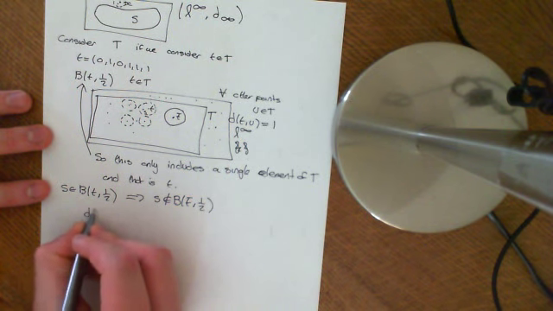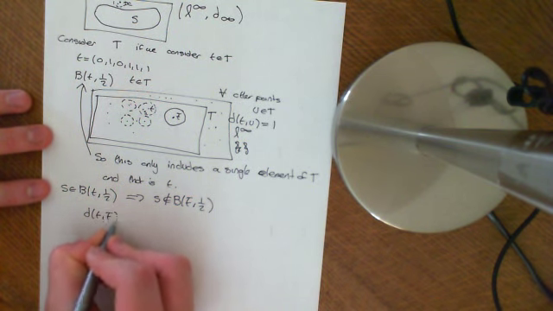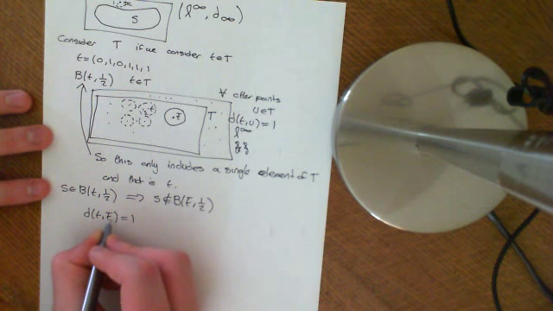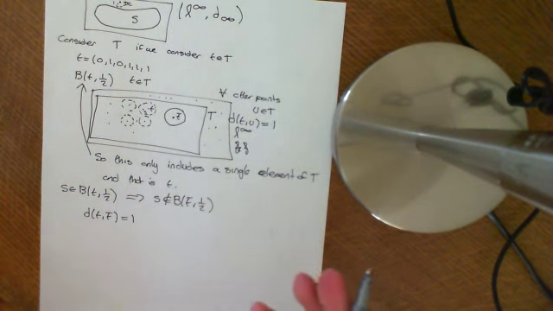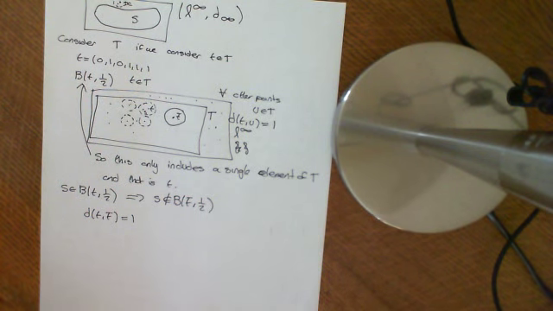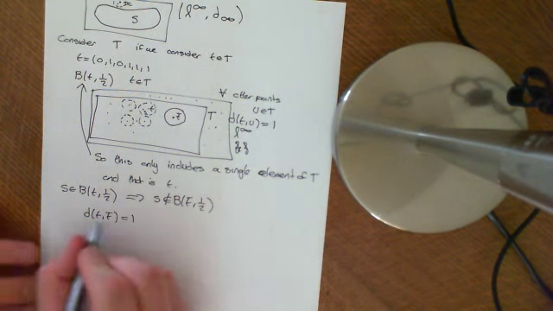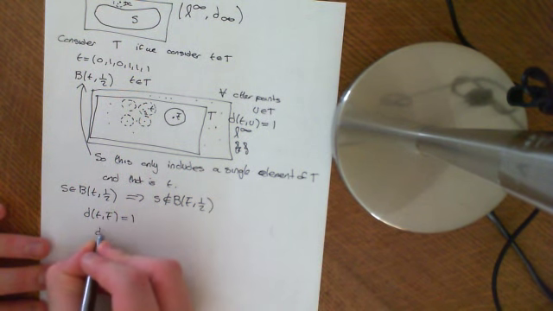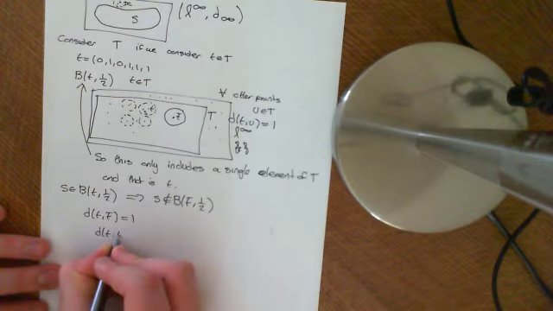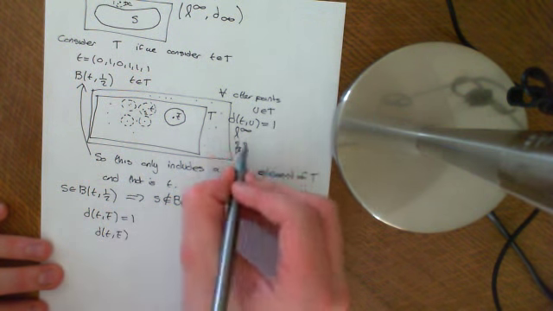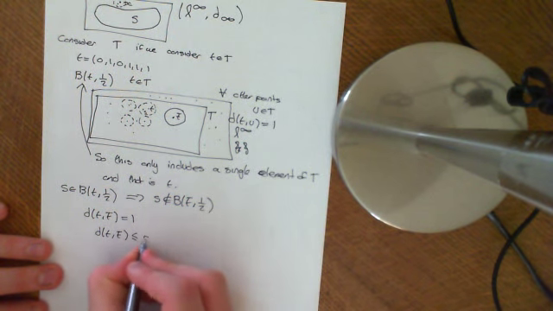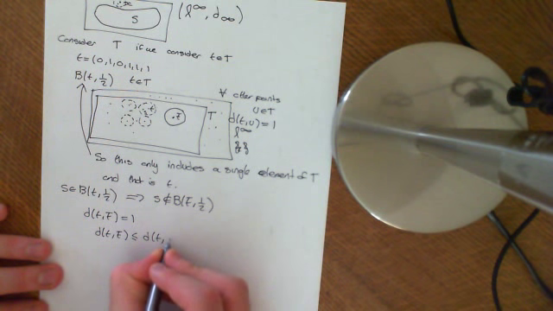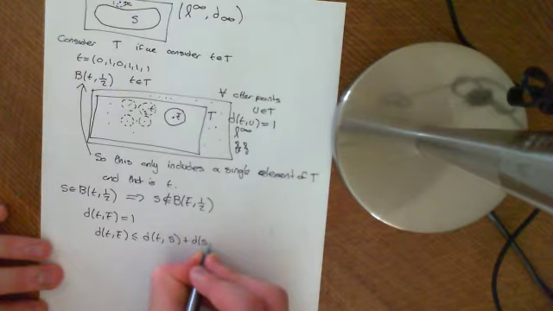Because the distance between T and T bar is going to equal 1 because T is not equal to T bar, and we showed earlier that the distance between two sequences of 0 and 1 is either 0 if they're the same or 1 otherwise, and in this case they are not the same, so it's 1. But by the triangle inequality of the D infinity metric, the metric on L infinity, this is less than or equal to the distance between T and, let's say, S plus the distance between S and T bar.